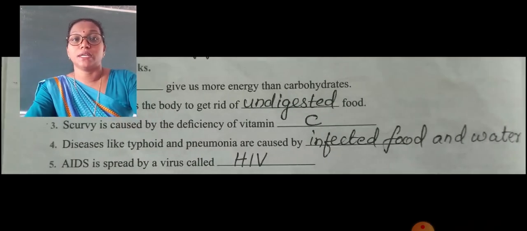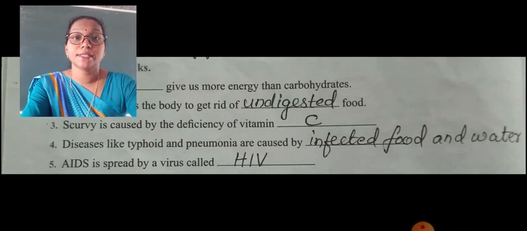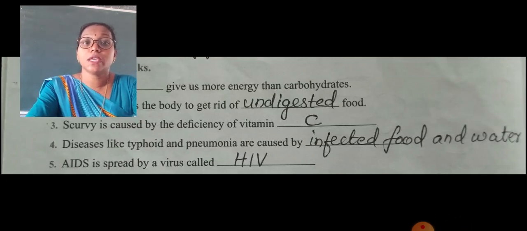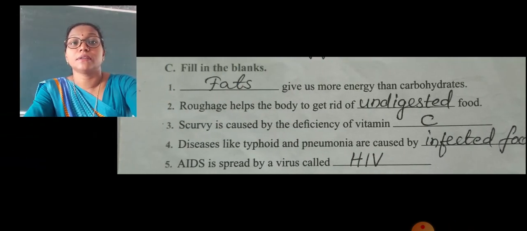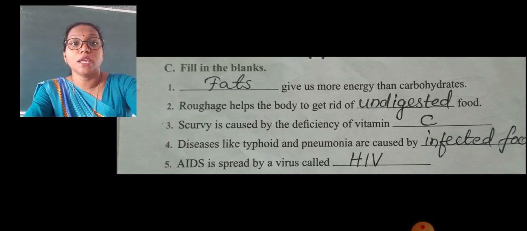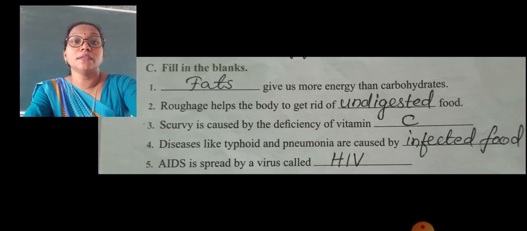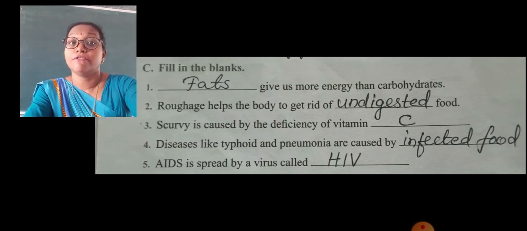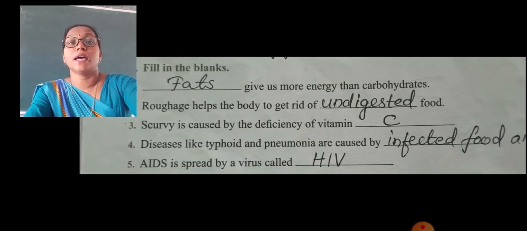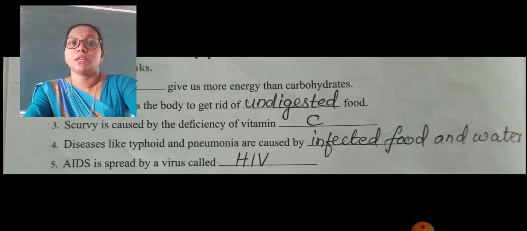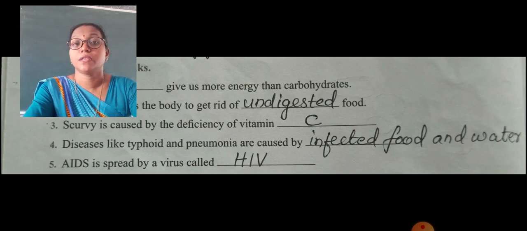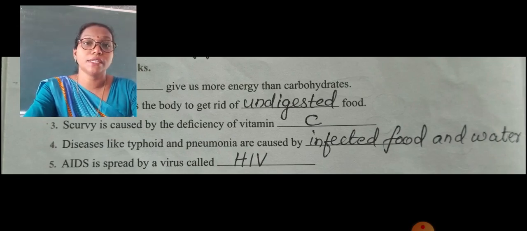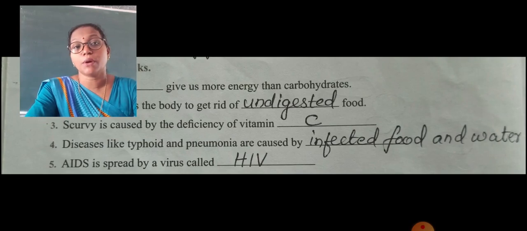Now students, the third exercise, the exercise C, fill in the blanks. Now children, fats. First question, fats. Actually dash gives us more energy than carbohydrates. Fats give us more energy than carbohydrates. Children, we know that fats are needed in very little quantity. It will give double the amount of energy that is provided by the carbohydrates.